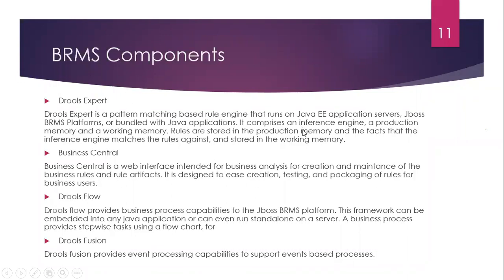For example, if we define product type equal to paint, the rule expert checks at runtime whether this product type is equal to paint. Then the then block will be executed. Else the then part is not executed, and it checks another rule.